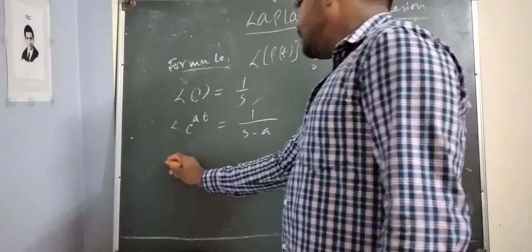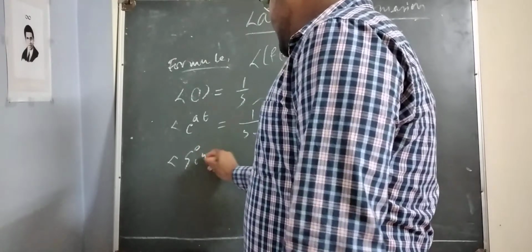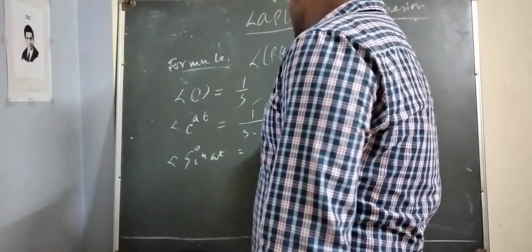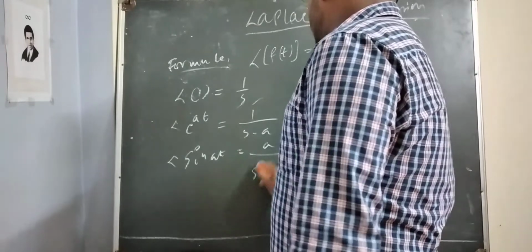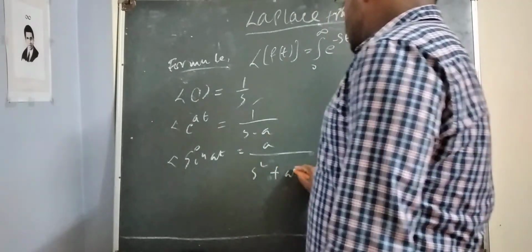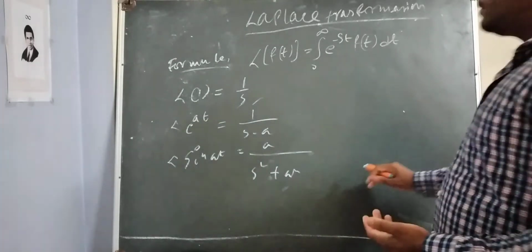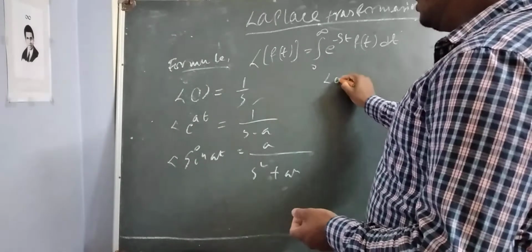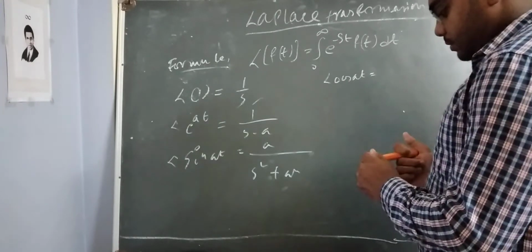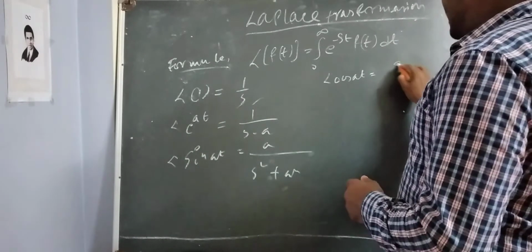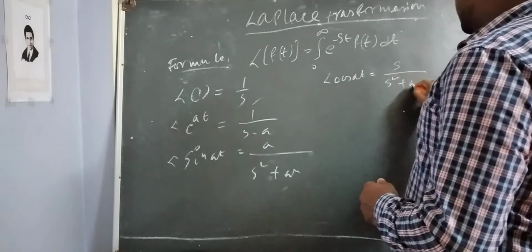Laplace of sin at is equal to a divided by s square plus a square. Laplace of cos at will be equal to s divided by s square plus a square.